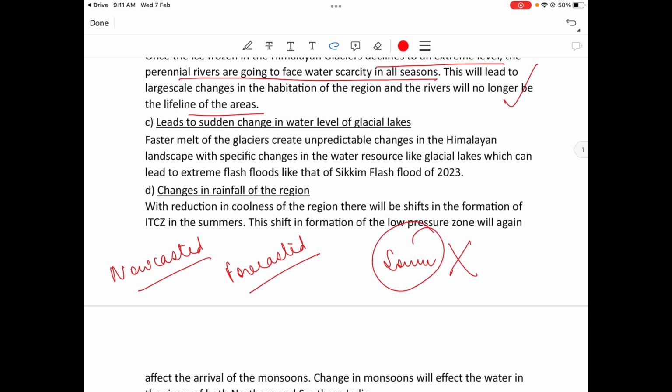Next leads to sudden change in water level of glacial lakes. Faster melt of the glacier create unpredictable change in the Himalayan landscape with specific changes in water resource like glacial lake which can lead to extreme flash floods like that of Sikkim flash flood of 2023.